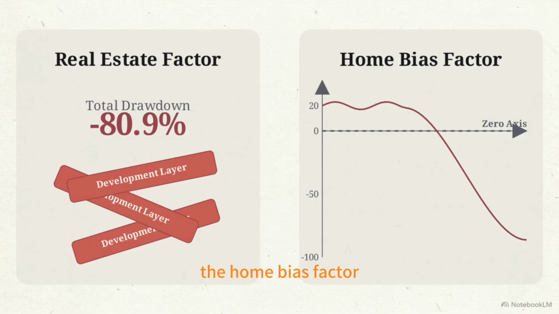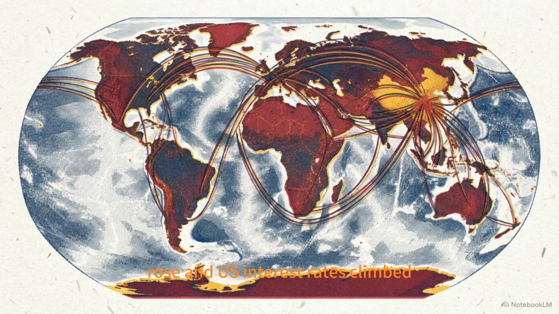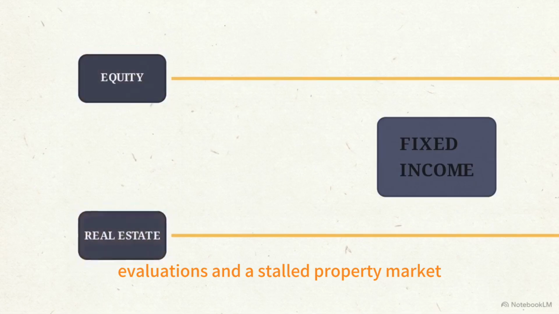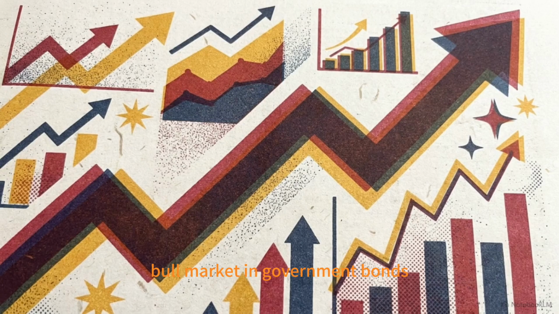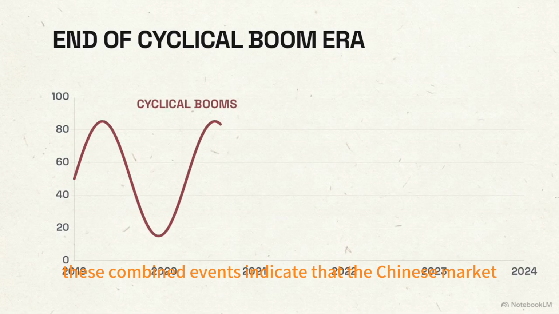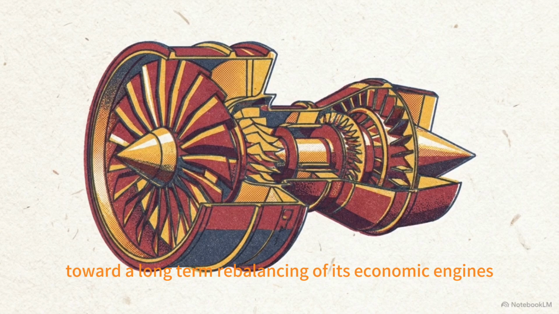Simultaneously, the home bias factor, which measures domestic strength against global markets, turned negative. As geopolitical tensions rose and U.S. interest rates climbed, foreign capital systematically rotated out of Chinese assets. Facing shrinking equity valuations and a stalled property market, massive amounts of domestic capital flooded into fixed income. This created a multi-year bull market in government bonds, pushing yields to historic lows as investors sought the only remaining safe haven. These combined events indicate that the Chinese market is moving away from the cyclical booms of the past toward a long-term rebalancing of its economic engines.